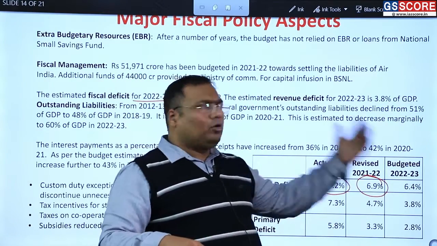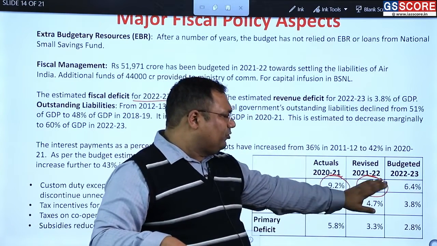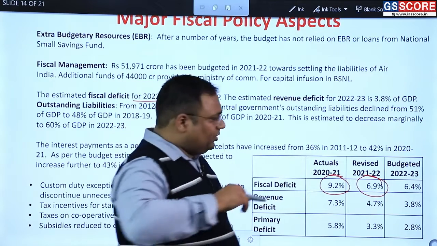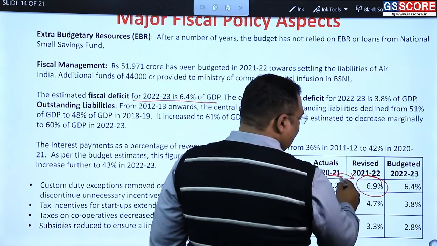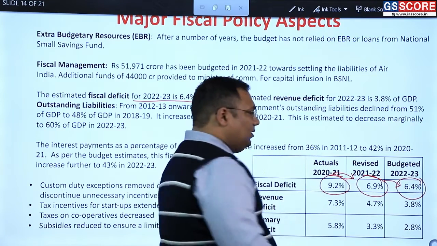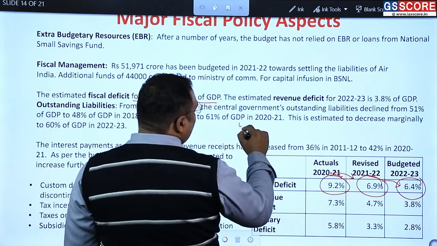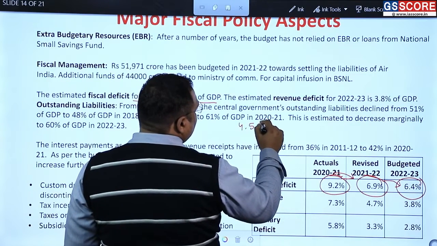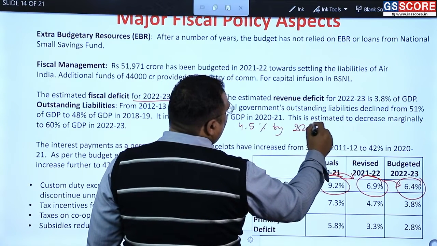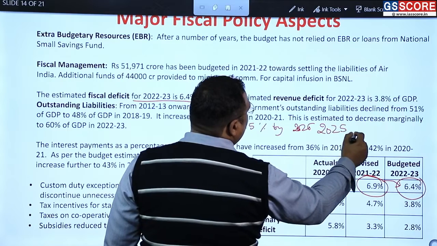Now, there is only one more month towards the end of this year, so we can say there is not going to be much of a difference here. So it has come down from the previous year and it is going to go down further. And in our statement for the long term, the target is set at 4.5% by 2025.